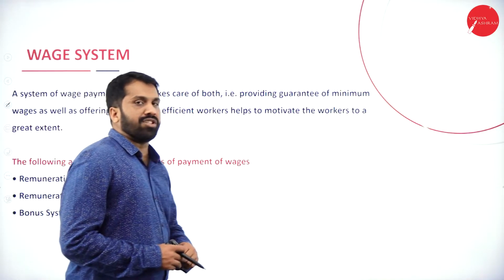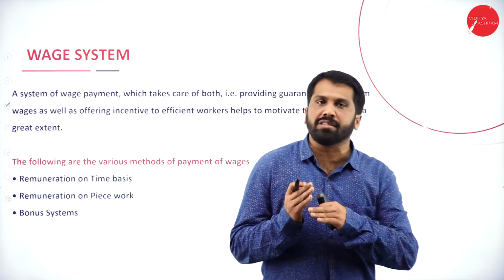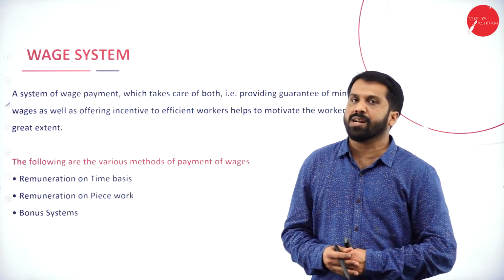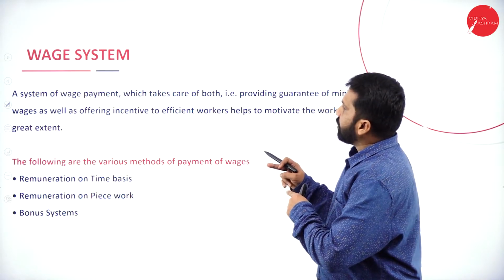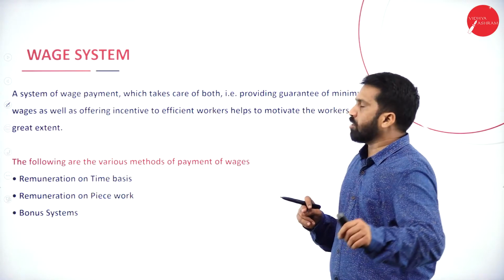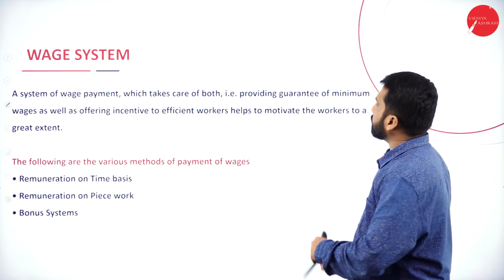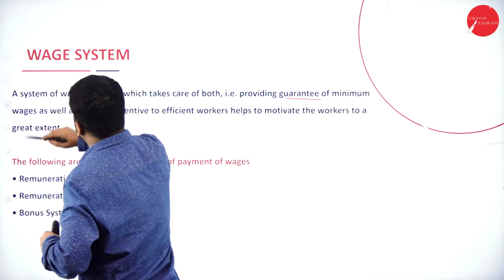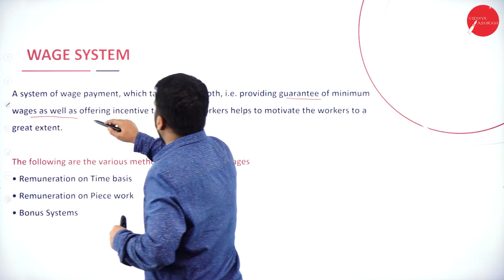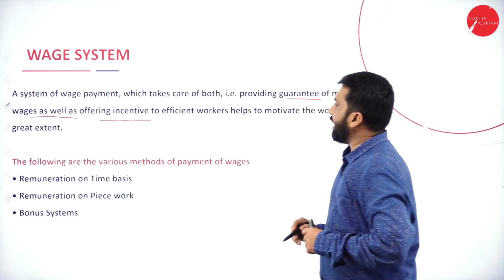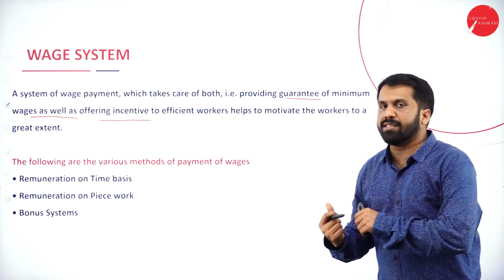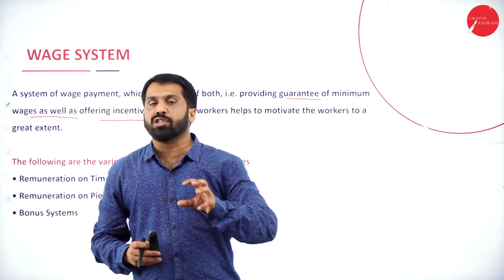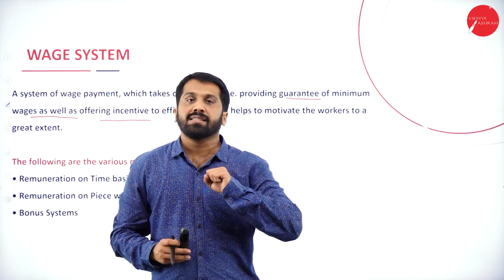Now we'll come back to the actual topic, called the wage system. It is a system of wage payment which takes care of both: providing a guarantee of minimum wages as well as offering incentive to efficient workers. What does it mean? If you work so much, you will be paid a certain salary.